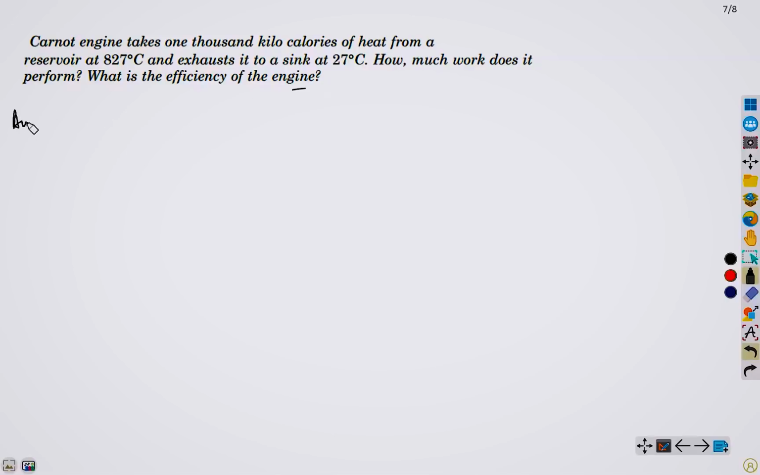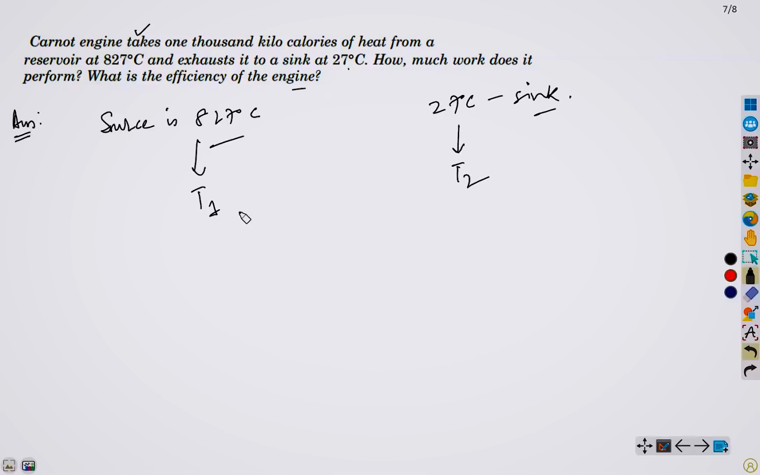Now observe that 827 degrees Celsius, this one is the source, right? Source is 827 degrees Celsius because it takes, and it exhausts, that means it rejects, 27 degrees Celsius. Therefore, 27 degrees Celsius is the sink. So this one is T1 and this one is our T2. How much work does it perform? What is the efficiency of the engine?